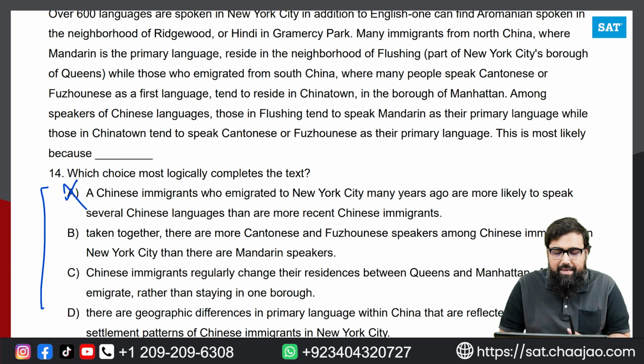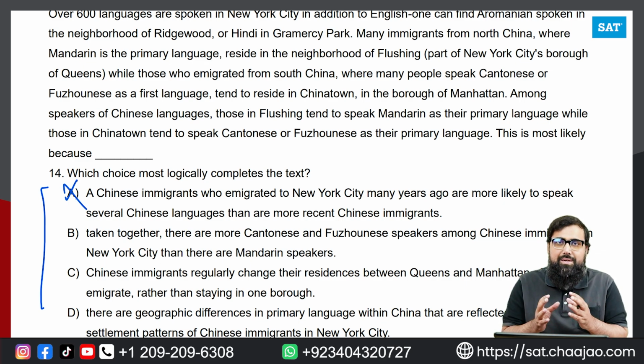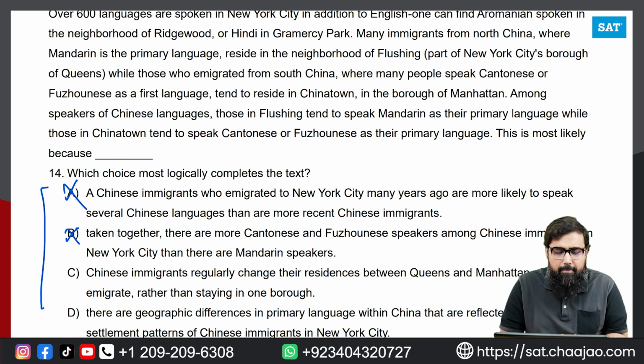Taken together, there are more Cantonese or Fujianese speakers among Chinese immigrants in New York than there are Mandarin. There is a difference between these two speakers mentioned in the passage, but whether the number of these speakers is more or less is not talked about, so that would be an assumption. We cannot take this as our answer. Next, Chinese immigrants regularly change their residences between Queens and Manhattan after they immigrate, rather than staying in one borough. Again, the passage is not talking about whether people are changing their places as the reason for the change of language, so that would be an assumption.